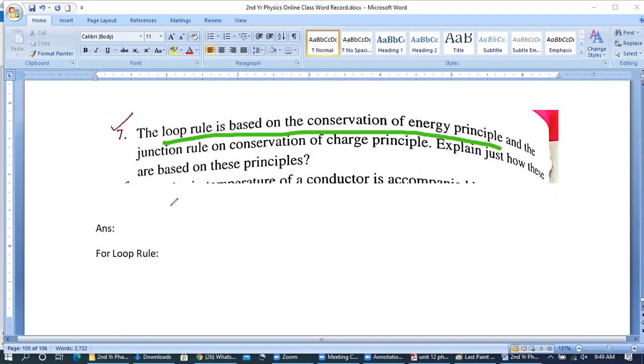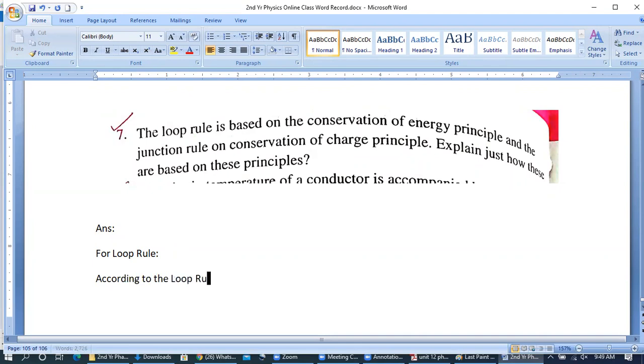Okay, so let's see what the loop rule is. The loop rule means Kirchhoff's voltage law.